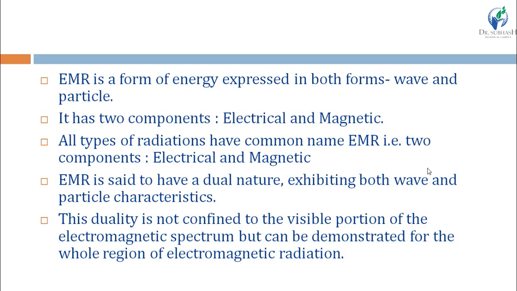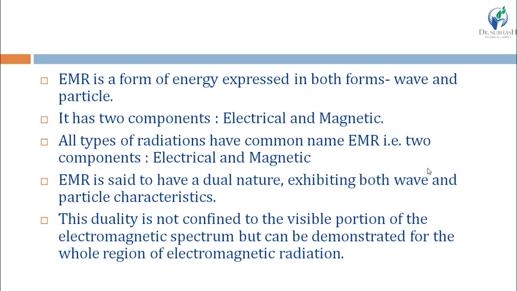But this duality is not confined to the visible portion of the electromagnetic spectrum, but can be demonstrated for the whole region of electromagnetic radiation. Means we cannot say that any particular part of the radiation has both of the characteristics, wave and particle characteristics, but the whole radiation has both of these characteristics.